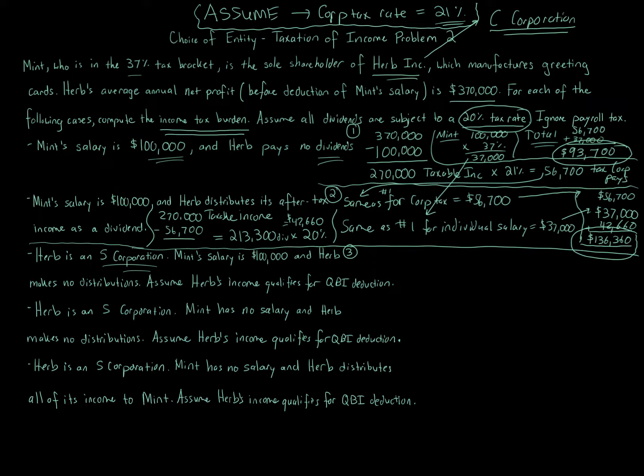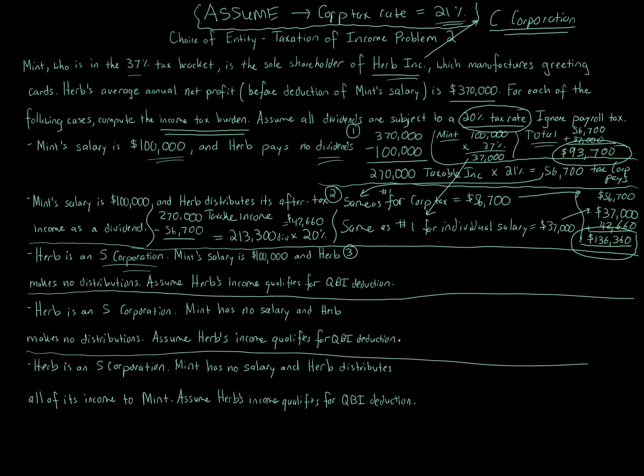Now for all these different variations, let me put a line here so we can make it very clear which ones. This is going to be variation 4 and 5. By the way, I'm numbering these because we're going to compare the numbers when we're all done, and we're going to see which one ends up paying the most and which one you pay the least and how things work. So for all three variations going forward, that $270,000 amount is going to be important, unless I tell you the salary changes.